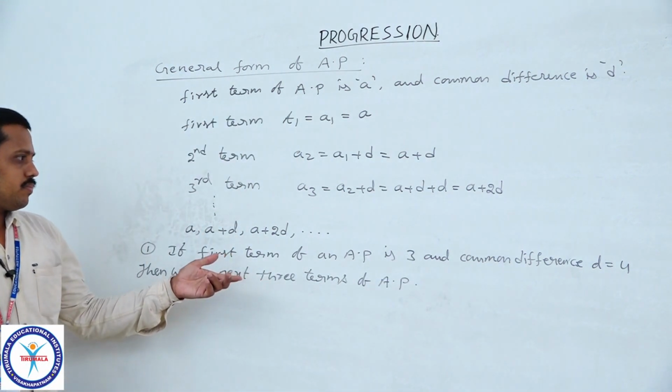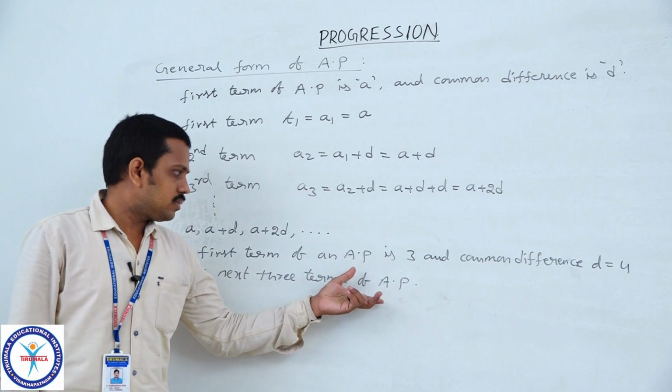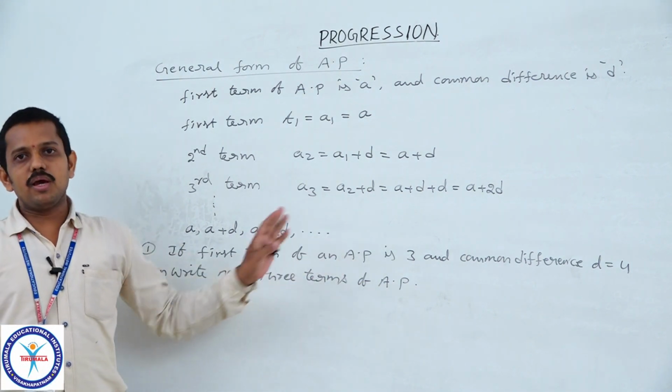This question they can also ask as describe the AP.